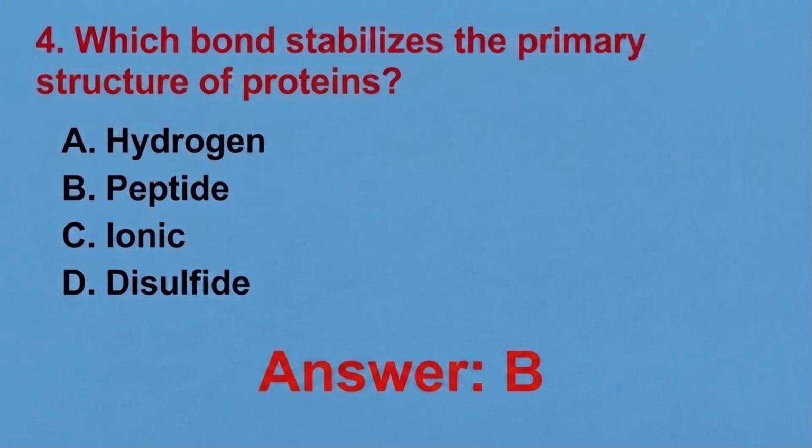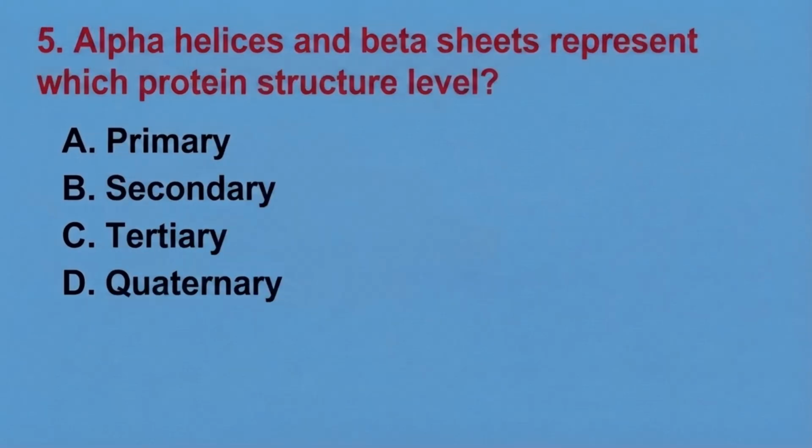Okay, let's go to the exam tip. A useful memory aid is, so always remember, peptide builds the chain, hydrogen folds the chain, disulfide strengthens the chain. Let me go through that again. So peptide builds the chain, hydrogen folds the chain, disulfide bond strengthens the chain. Okay, let's go to question 5.